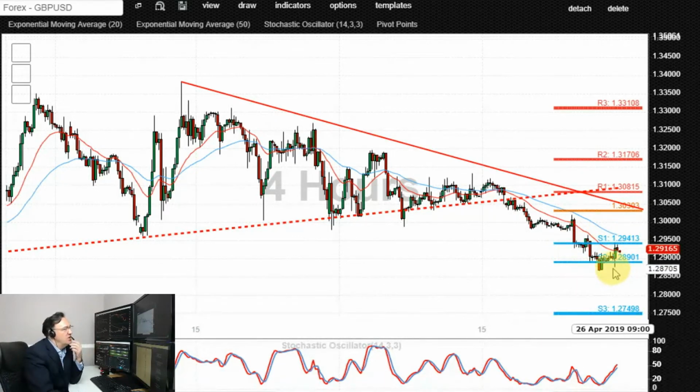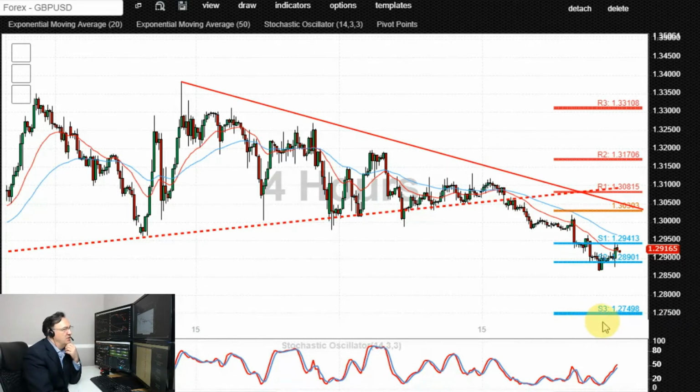Very similar situation to Eurodollar. If we see an oversold bounce back and a spike into that 1.3030 level and the rejection from that level, that would be fairly bearish, potentially targeting 1.28, 1.2750, 1.27 to the downside for sterling dollar.